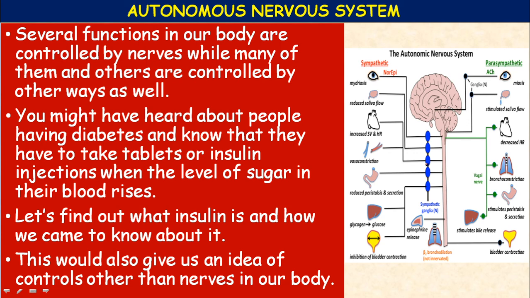Their functions include dilation of the iris of the eyes, reduced saliva flow, acceleration of heartbeat through the sino-auricular node, increased respiration, vasoconstriction, relaxed stomach with reduced peristalsis and secretions, relaxed intestine, and inhibition of urinary bladder contraction. There is also decreased secretion of the gonads, and the liver converts glycogen into glucose.